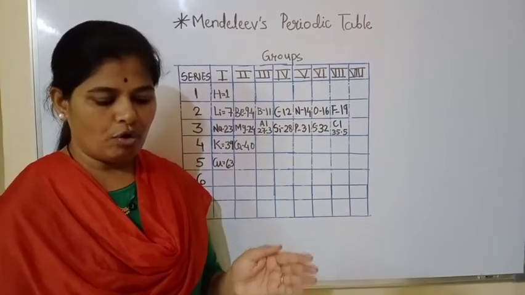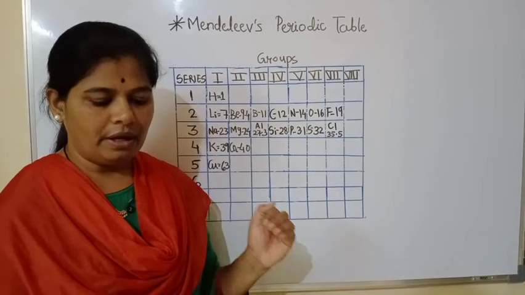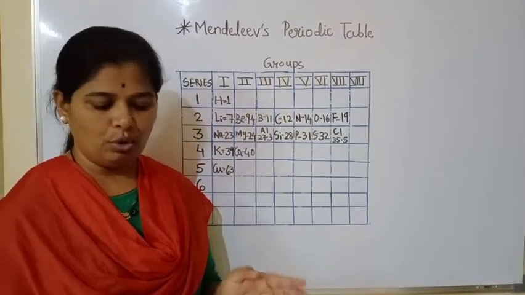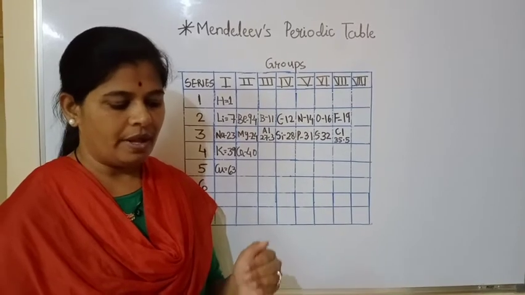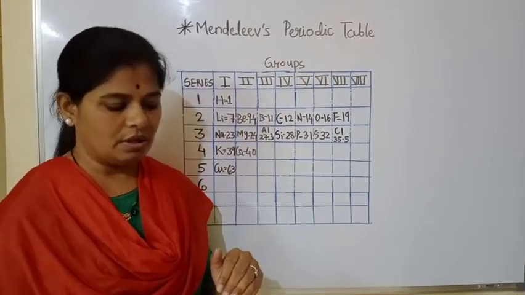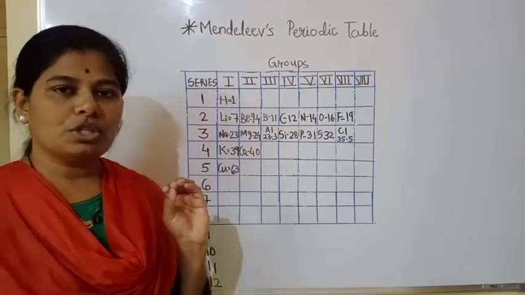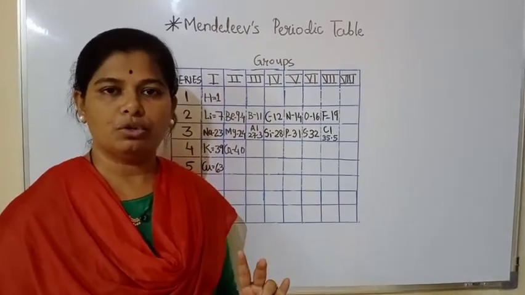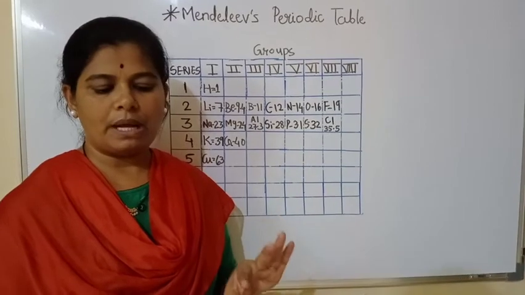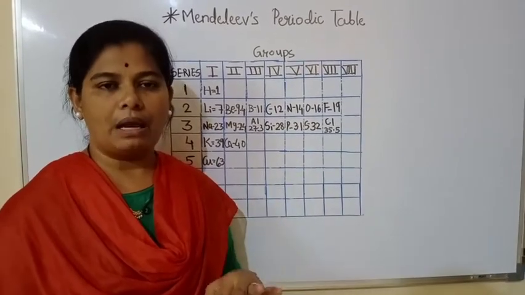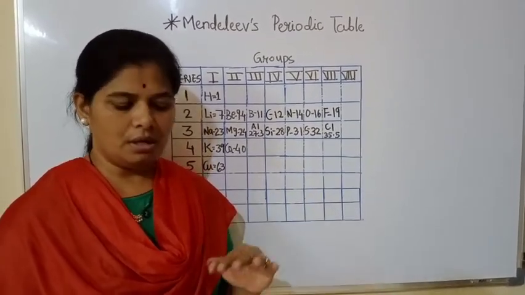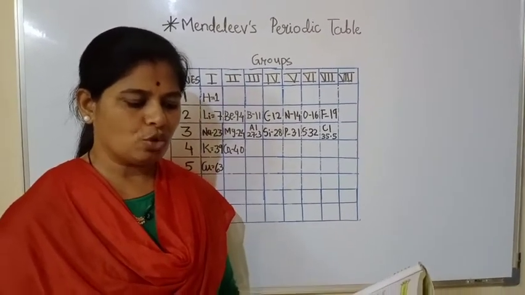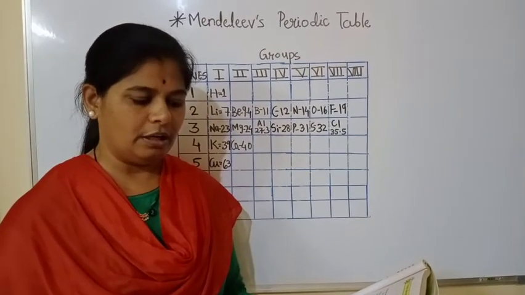So Eka boron was named scandium, Eka aluminium, which was temporarily named, was given the fixed name gallium, and Eka silicon was named germanium. So this question can be asked as name the following, or it can be asked as match the following also. That is, Eka boron was named scandium, Eka aluminium gallium and Eka silicon germanium. The properties of these elements matched well with those predicted by Mendeleev.